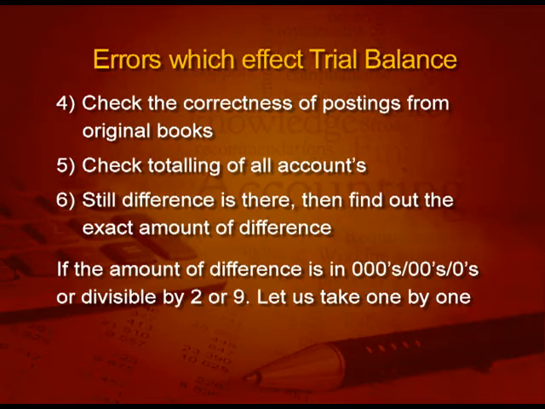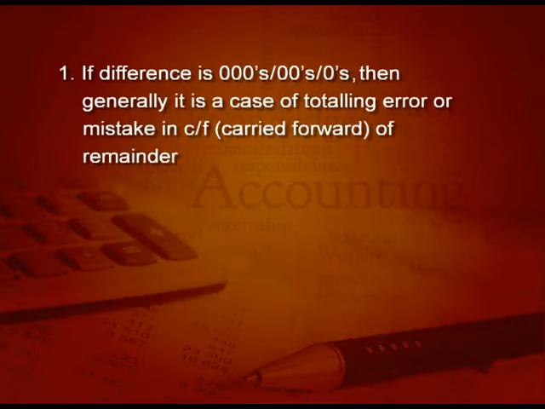If the amount of difference is in thousands, hundreds or tens, or divisible by 2 or 9, we take them one by one. First, if the difference is in thousands, hundreds or tens, then generally it is a case of a totaling error or a mistake in carrying forward the remainder.